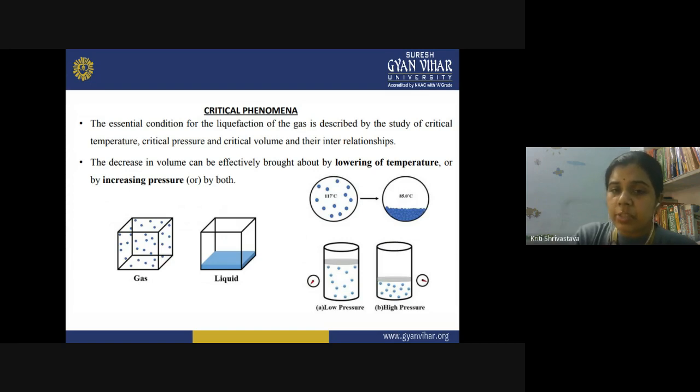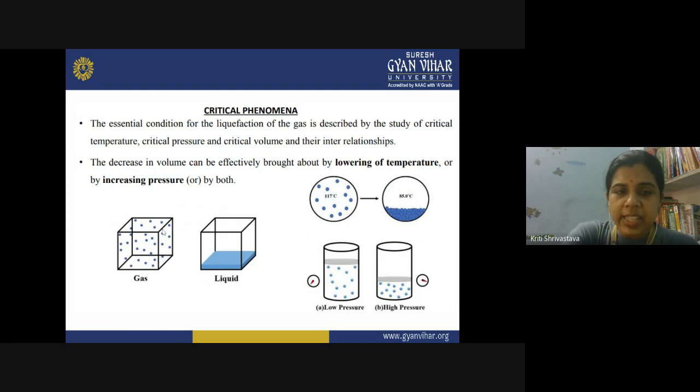But is it really possible that you simply liquefy a gas by decreasing the temperature? Is it really possible? The essential condition for the liquefaction of the gas is the critical temperature, critical pressure, and critical volume. These are the three essential factors for the liquefaction of gases. So when you are studying liquefaction, you have to go through all these phenomena, as they are related to the critical phenomena of the gas.